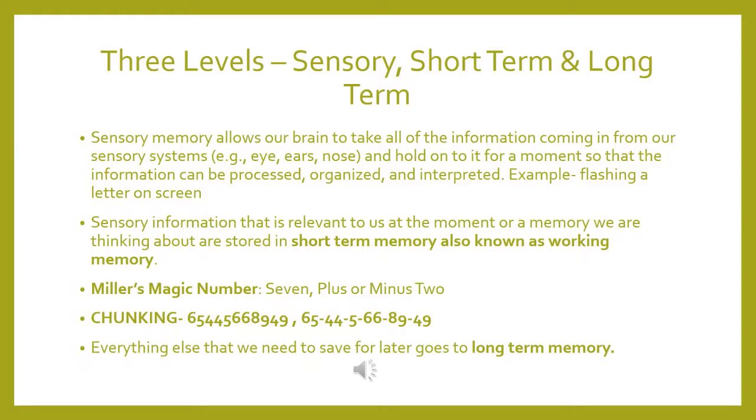You will be able to memorize it this way. This is called chunking. The process of recoding or reorganizing the information is called chunking. Everything else that we need to save for later or for the long term goes into long term memory.